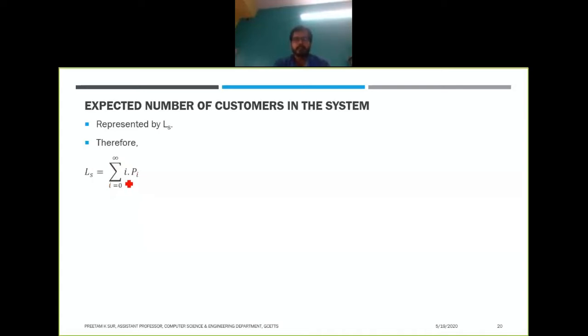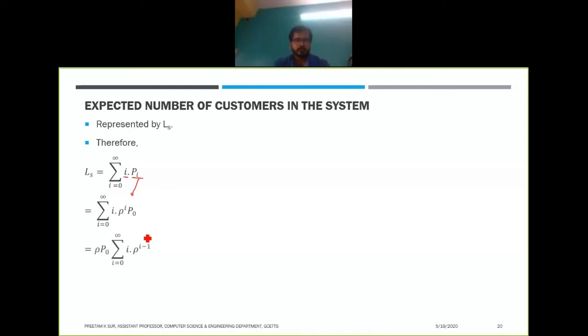Multiplying these two and summing from 0 to infinity gives the expected value Ls, right? Now if we expand pi, from the last slide we know that pi equals rho to the power i into p0.